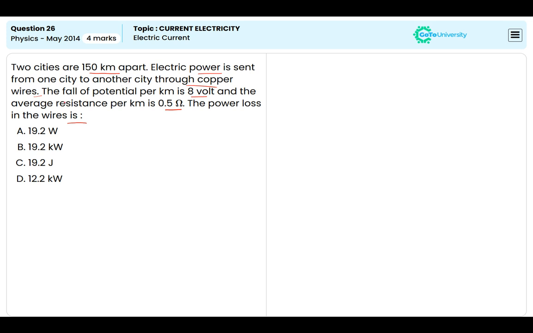Then we know that the voltage drop is calculated as: voltage drop is 150 kilometers times 8 per kilometer. Then we get V, the voltage drop. And the total resistance of the wire, R, is 0.5 times 150.